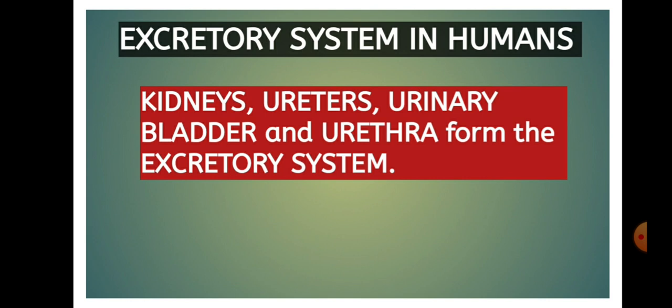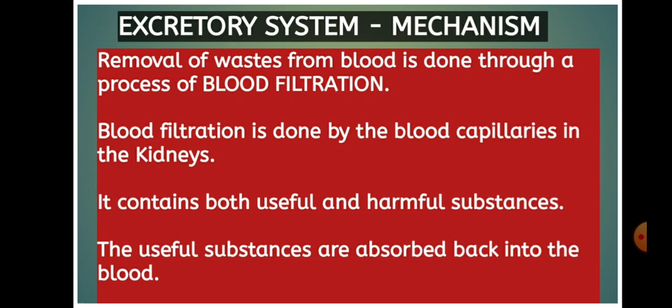But how is this done? Friends, the wastes which are present in the blood have to be removed from the body. So a proper mechanism is required for this purpose. Have a look over the whole process of the excretory system. Excretory system mechanism: removal of waste from blood is done through a process of blood filtration. Blood filtration is done by the blood capillaries in the kidneys.